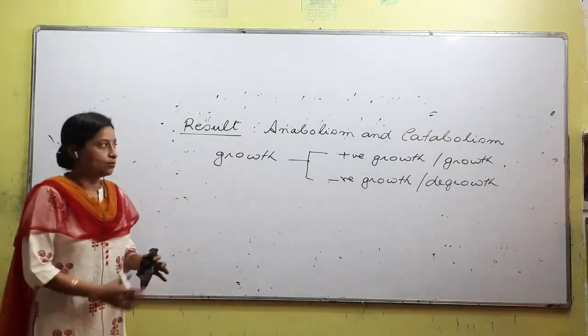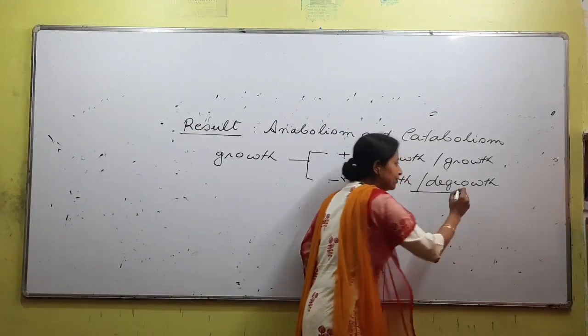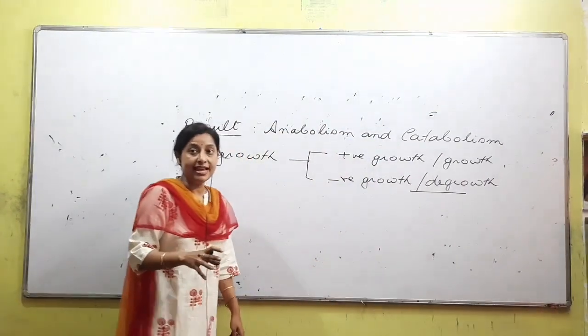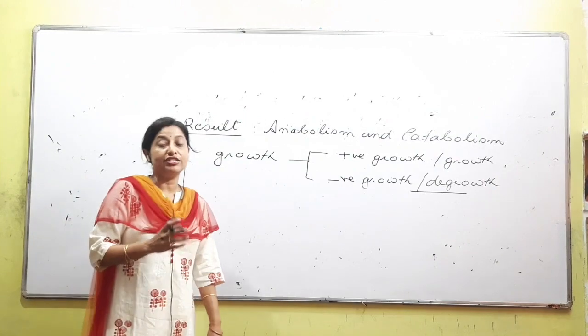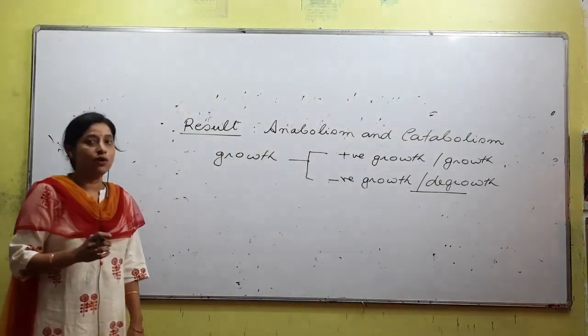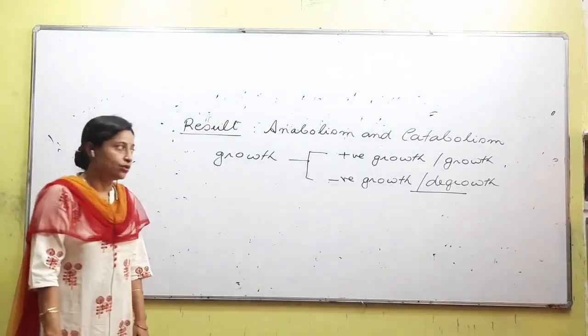So these are the terms that you need to remember. What is degrowth and what is the result of degrowth of a cell? When catabolic reaction is more as compared to anabolic reaction inside a cell, it leads to a growth that is called negative growth, or it is also called degrowth. Clear?